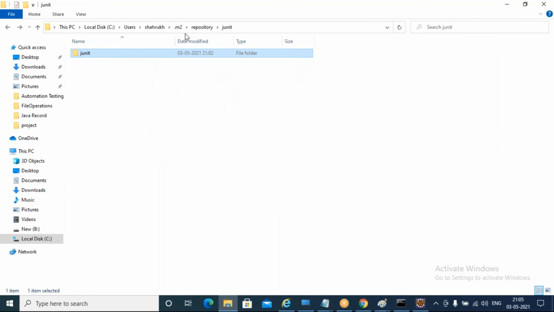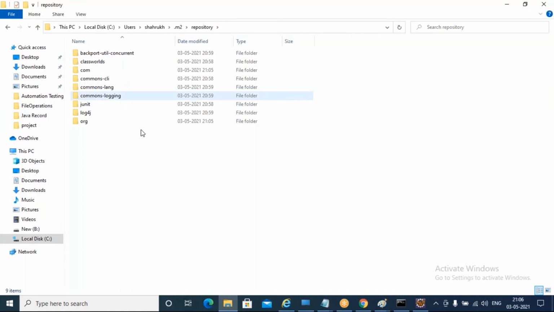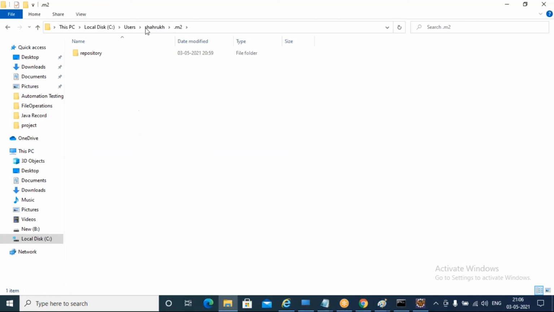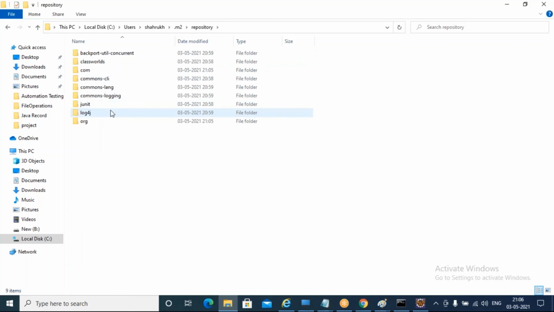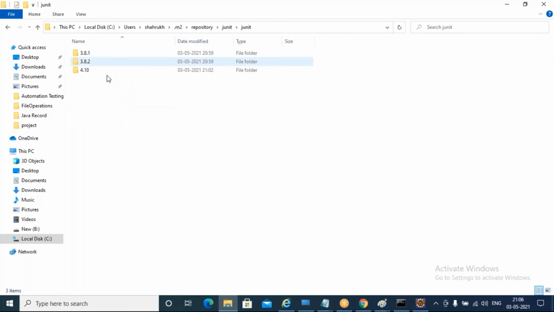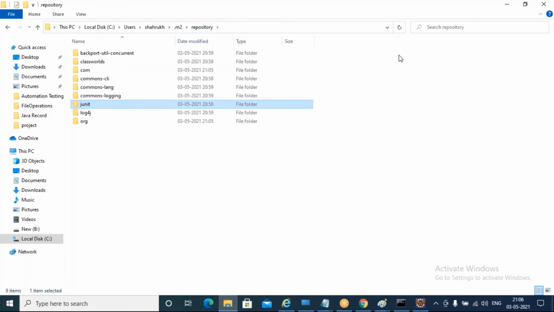If I go back to the .m2 folder, here hit refresh once. You should be able to see the TestNG jar here. I can see the JUnit jar. The TestNG jar also should be present.